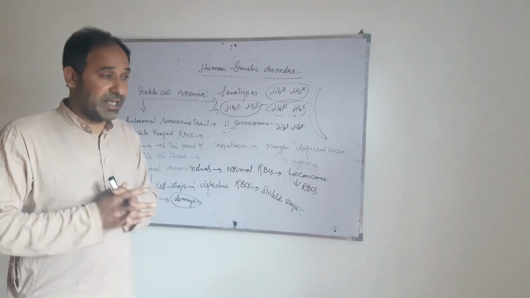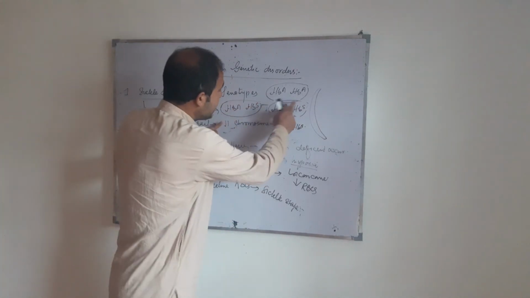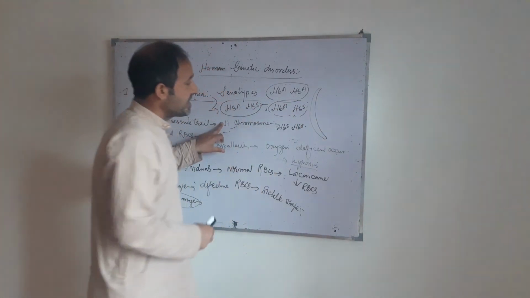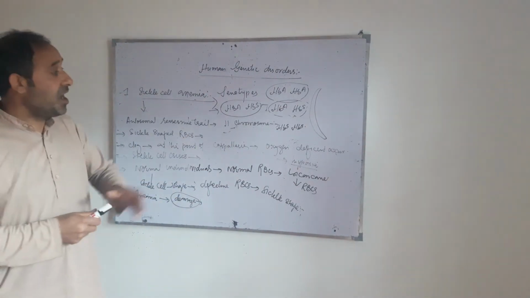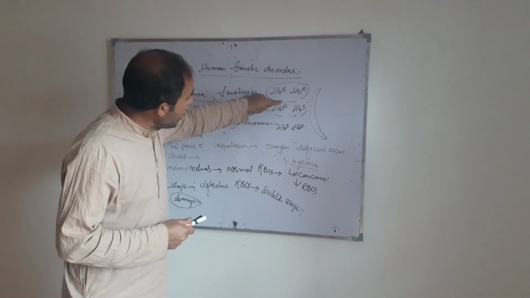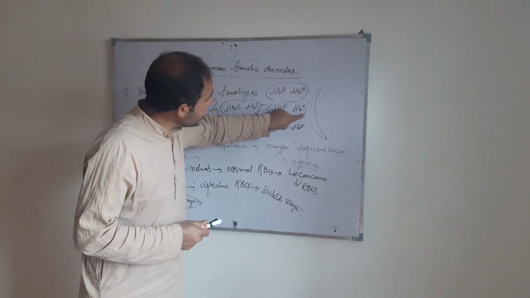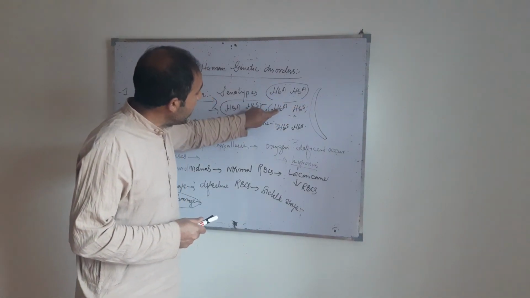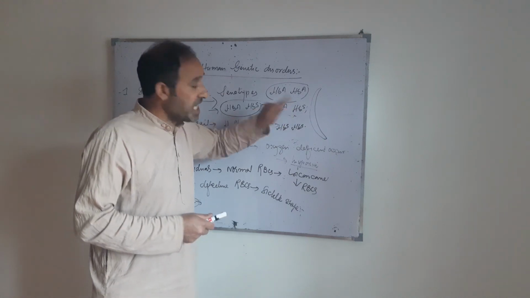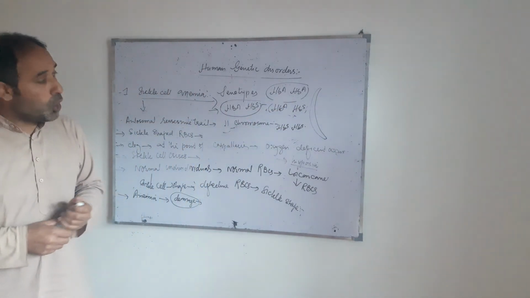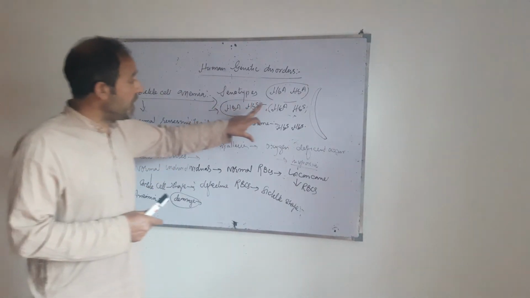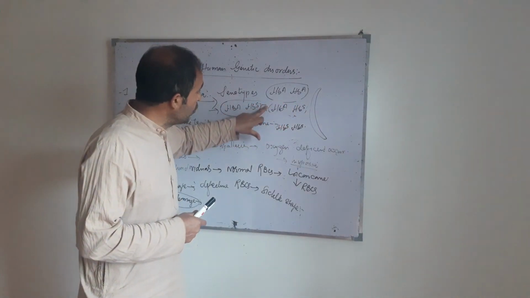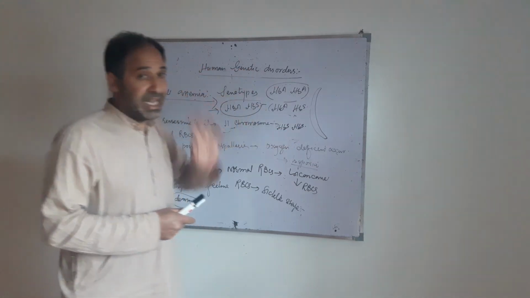Persons having HBS are not affected by malaria because malarial parasites are not able to feed on hemoglobin like HBS. They die there. So this is a type of adaptation, and these individuals do not die due to malaria.